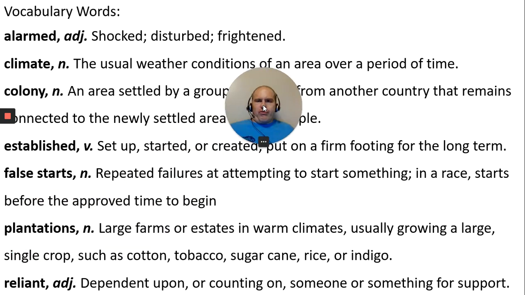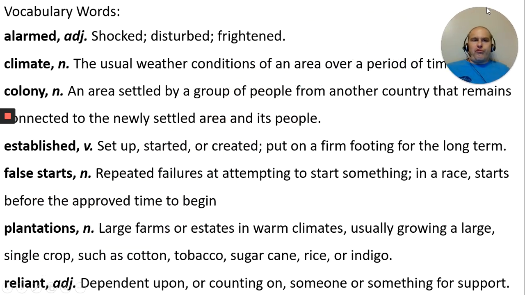Let's first of all start with some vocabulary words that we may want to note that are going to come up in our read aloud. The word alarmed means to be shocked, disturbed, or frightened. Climate is the usual weather conditions of an area over a period of time. Colony: an area settled by a group of people from another country that remains connected to a newly settled area and its people. Established: to be set up, started, or created. False starts: repeated failures at attempting to start something.